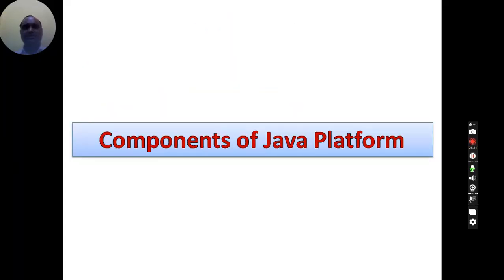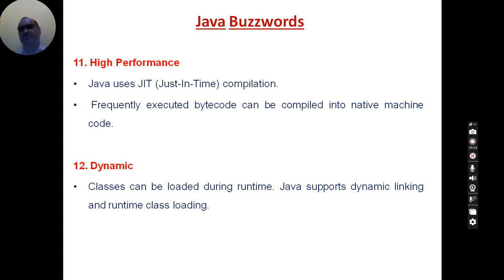And these are the features of the Java language, and these words talk about the features of Java. Because of that, these words are called Java buzzwords.